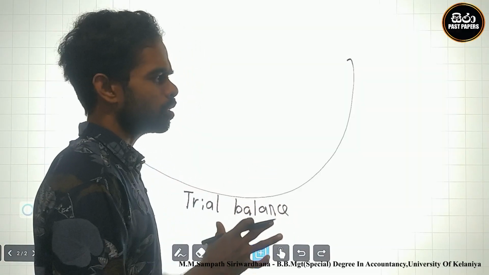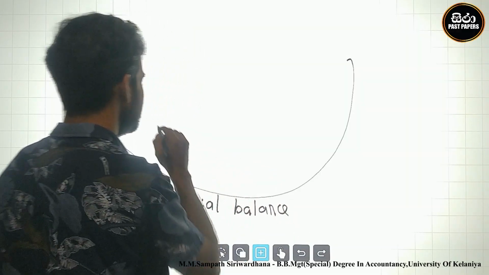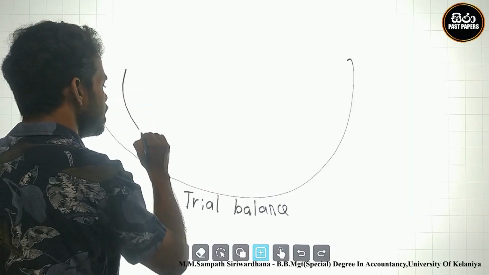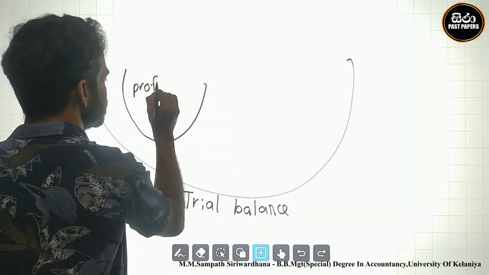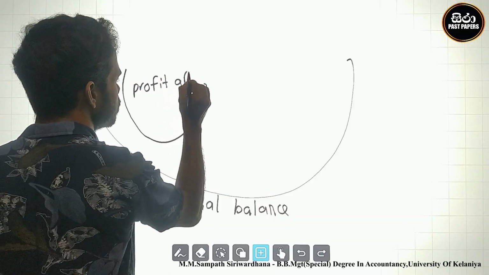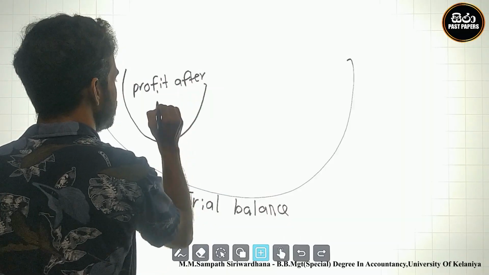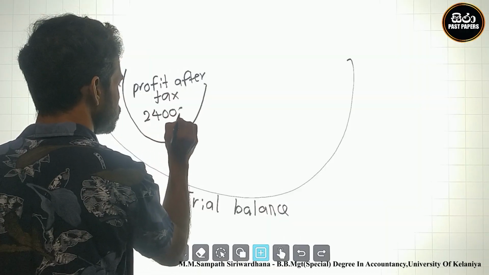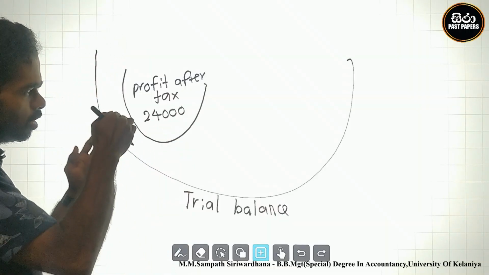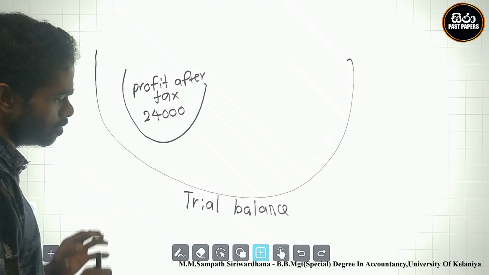There are so many items in the trial balance, and one bucket is profit after tax, 24,000. This is included in the 24,000 profit after tax.